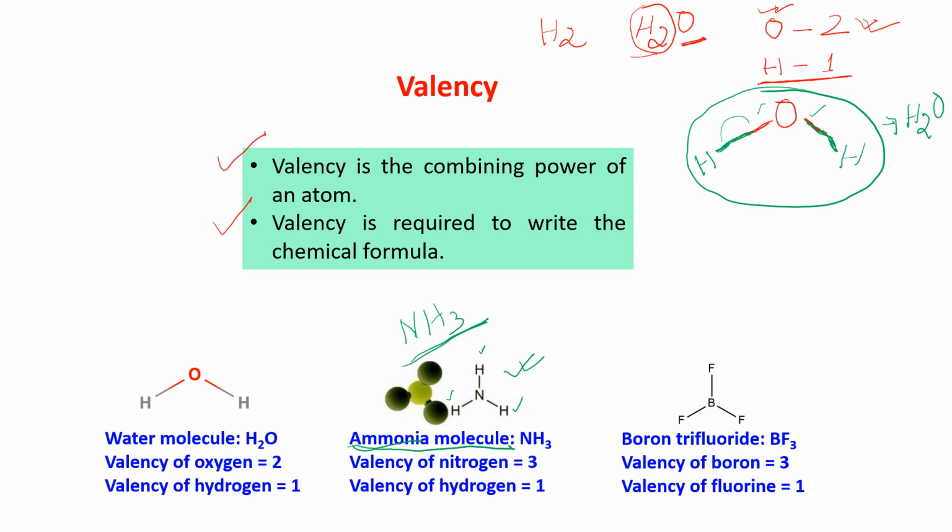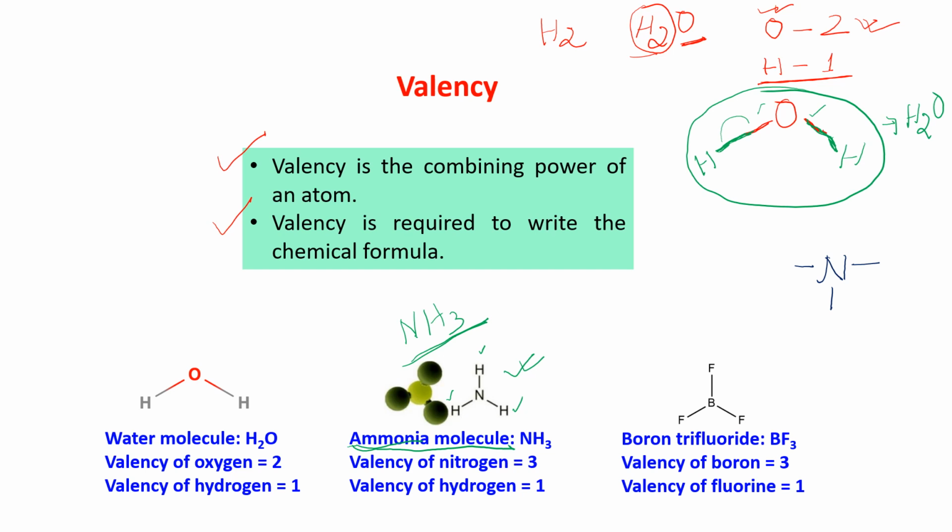Suppose this is N. Now nitrogen is having valency 3. You have to learn this, children. So this is one valency, this is second valency, and this is third valency. That means nitrogen is having 3 hands. It can hold 3 atoms of other element. Okay, 3 other atoms it can hold. So here the atoms are hydrogen.